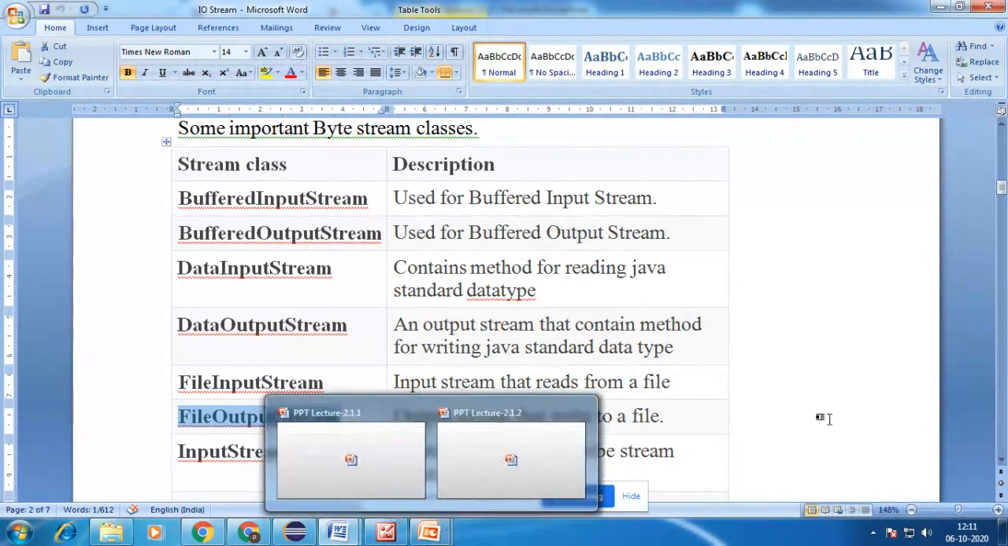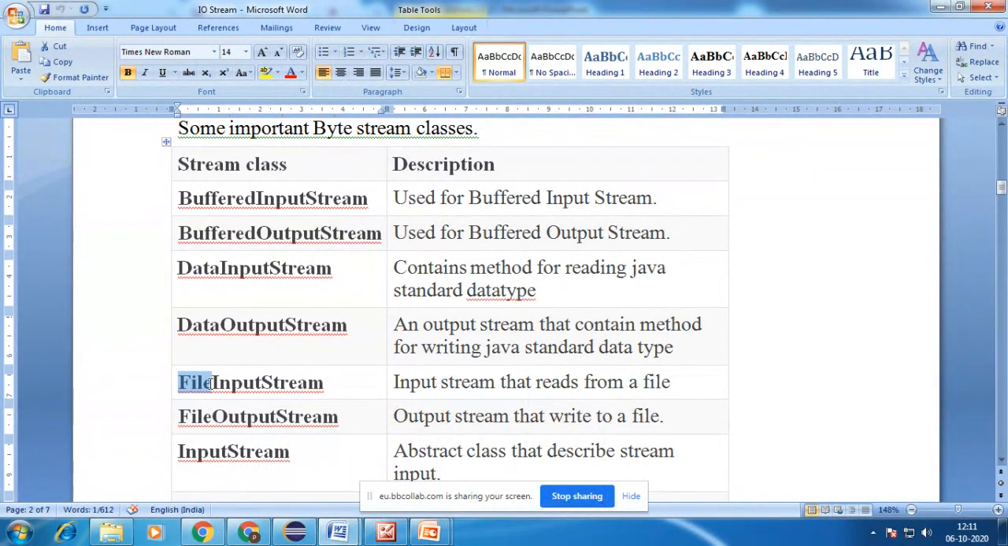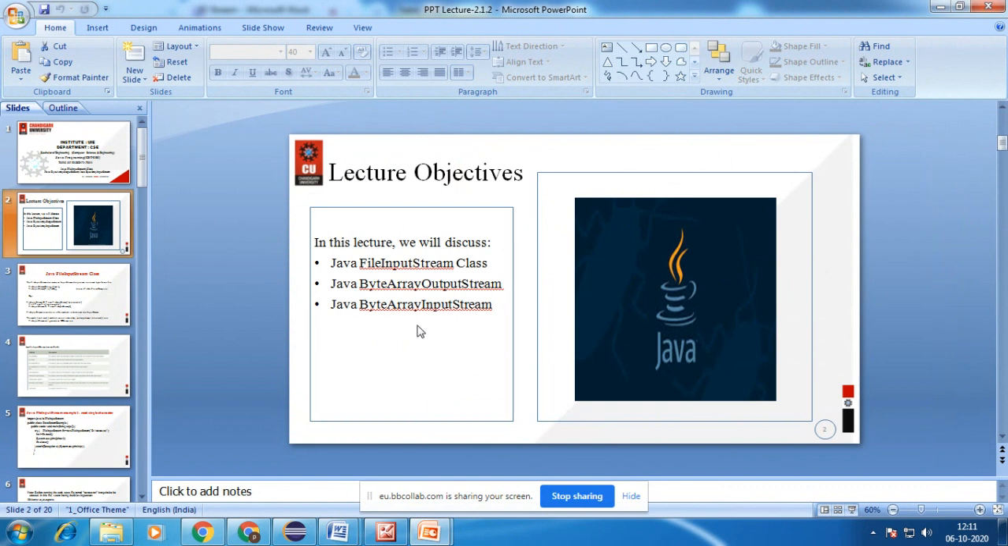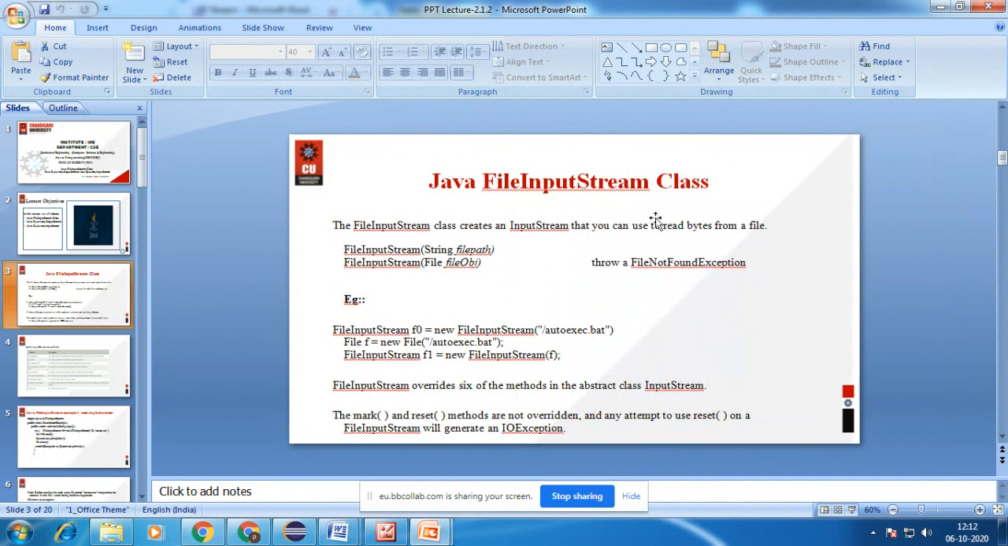For today's objective, we are going to deal with this particular topic, the file input stream. The file input stream reads the data from a file. Today's objective has three parts: first the file input stream class, and second byte array output stream and byte array input stream. The file input stream class is derived from the abstract class input stream.